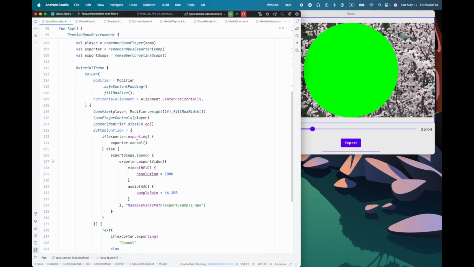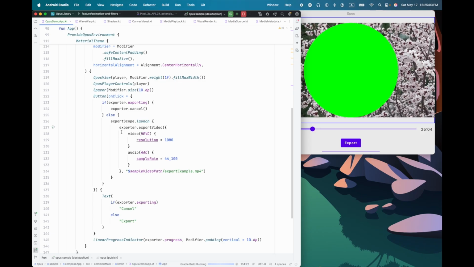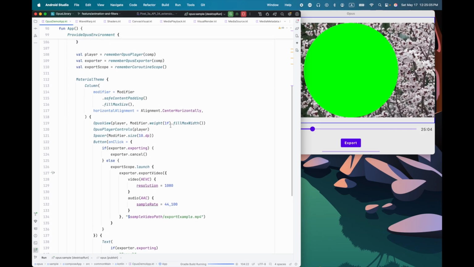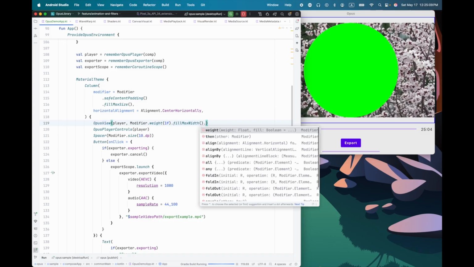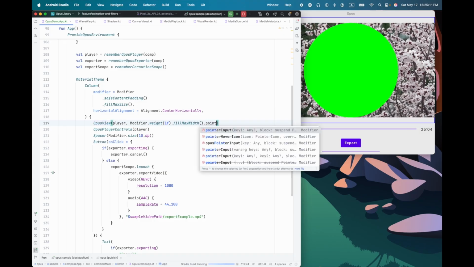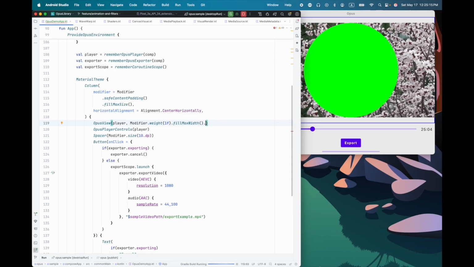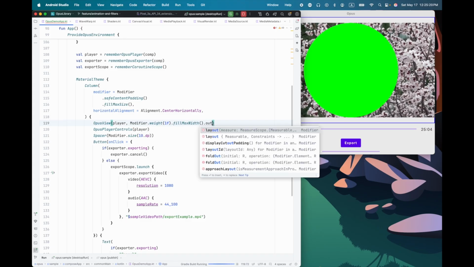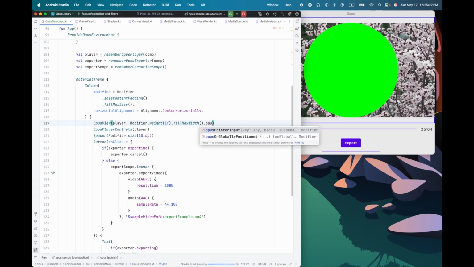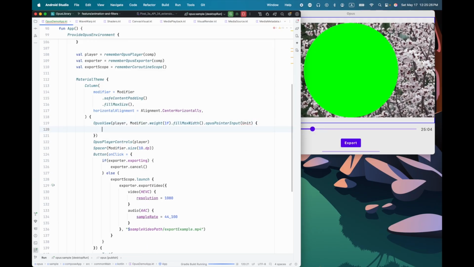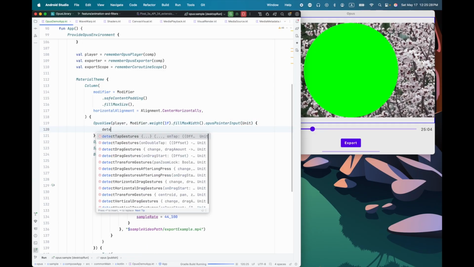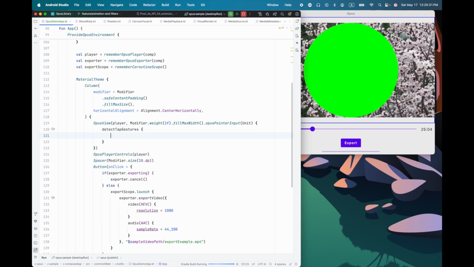Well, the normal way you would detect clicks, of course, here's the Opus view, would be to use pointer input, right? But we want to know where the click was in relation to the things in the composition. So instead, I can use Opus pointer input, and this works just the same way as regular pointer input, except that I'll put detect tap gestures in here.